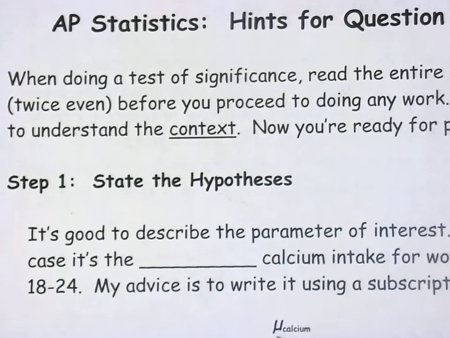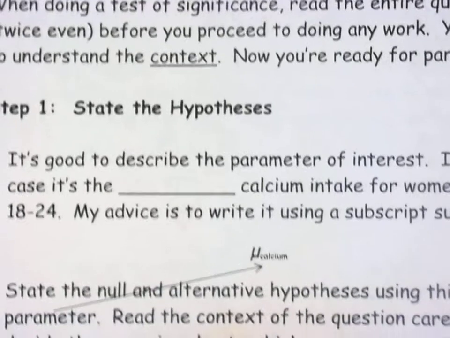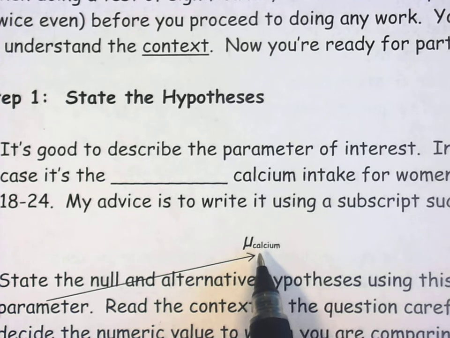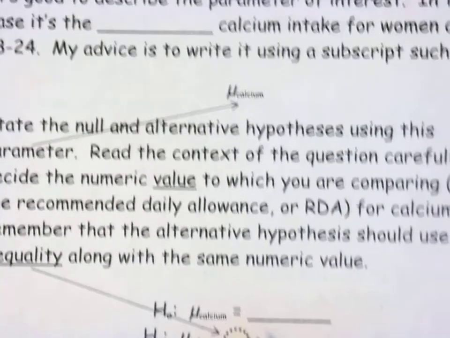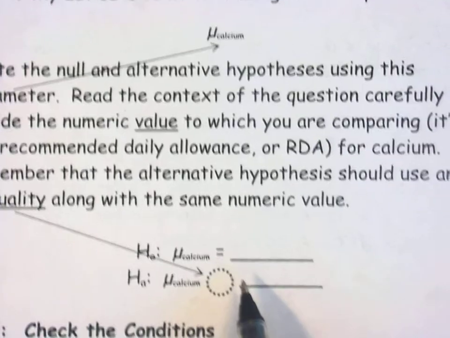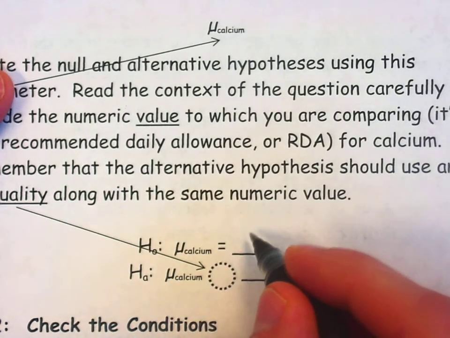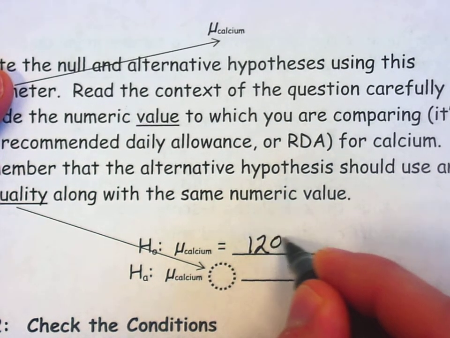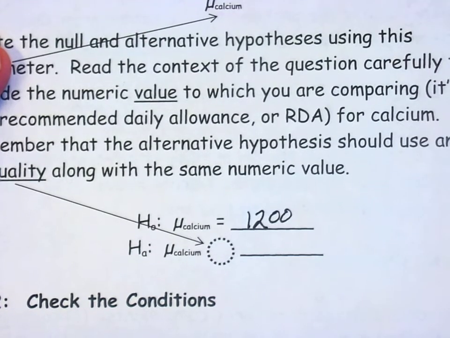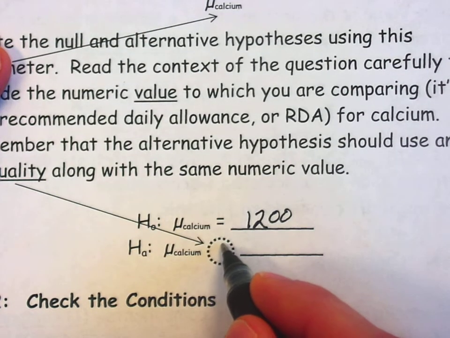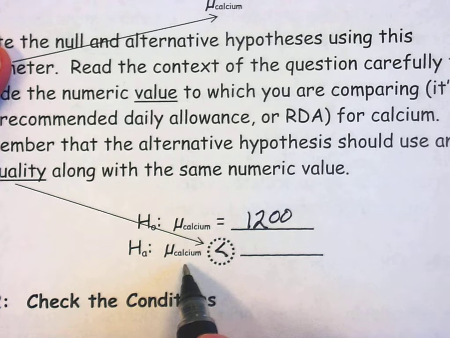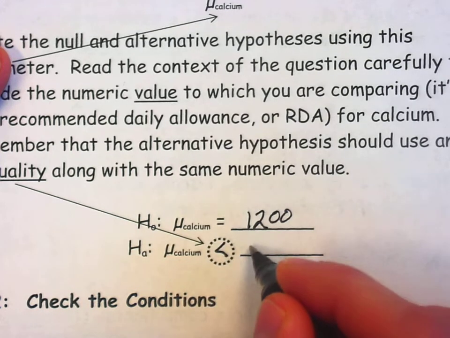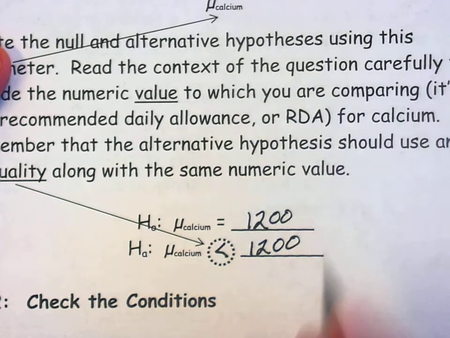Hi guys, let me take you through the solution for question 12.5. This question is about the mean calcium intake for women aged 18 to 24. The null hypothesis is that the mean calcium intake is equal to the recommended daily allowance of 1200 milligrams per day. The concern is that women aren't getting enough calcium, so the mean calcium intake being less than 1200 milligrams per day is the alternative hypothesis.